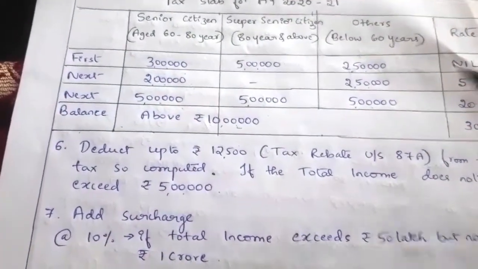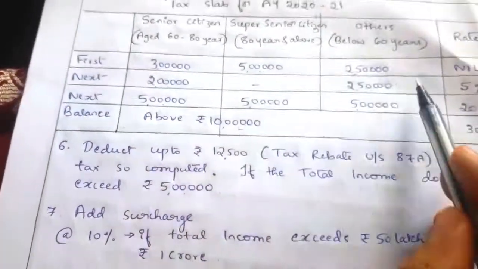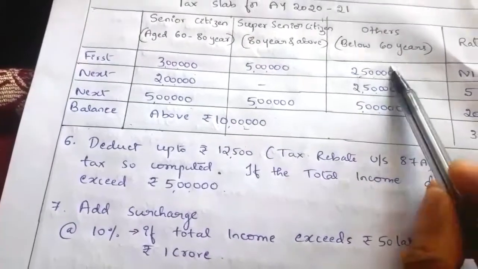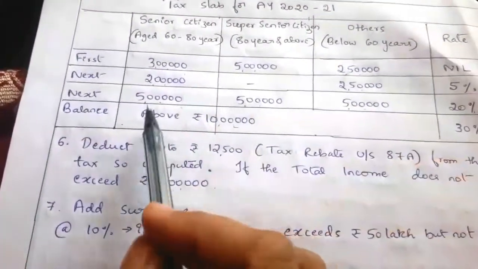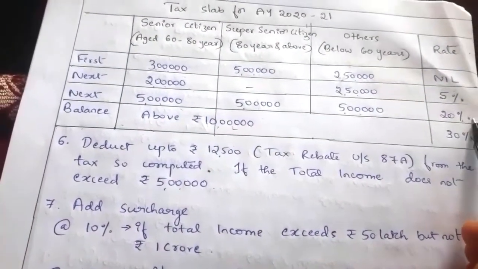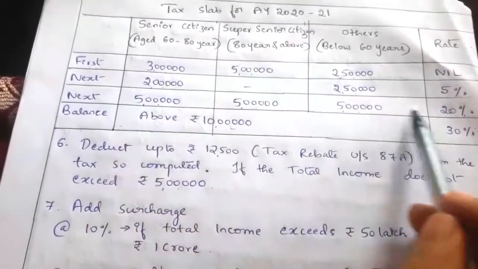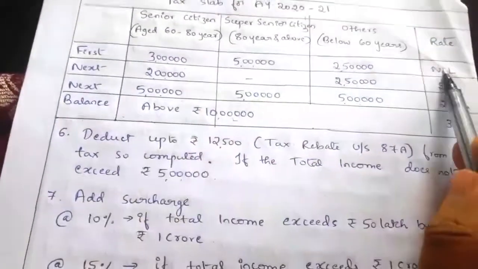So here total 5 lakh, this is also total 5 lakh, here 5 lakh, here 5 lakh. It is divided only in the first two columns, we have to remember. And the next 5 lakh income is same for all. It is 20% tax applicable on the 5 lakh income, and above 10 lakh it is 30%. So we have to remember only the first two columns.